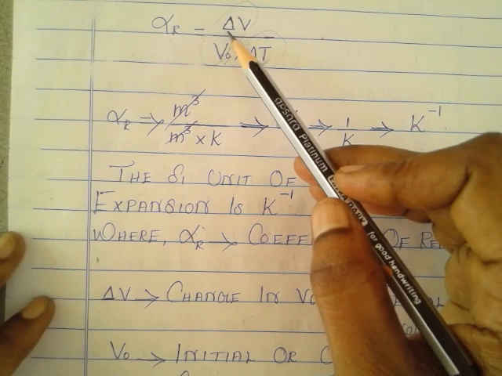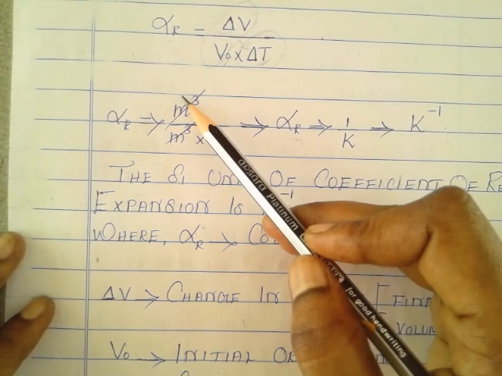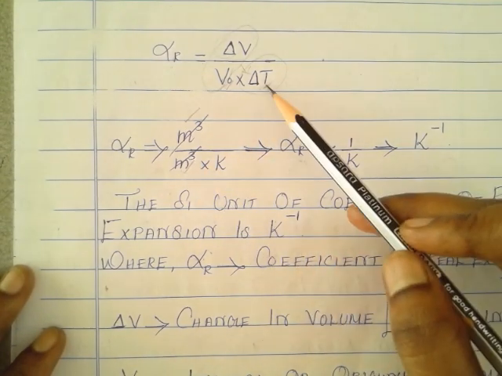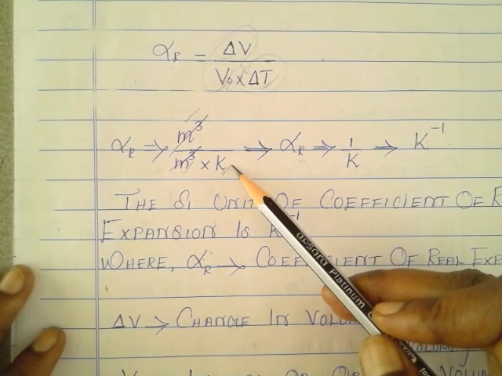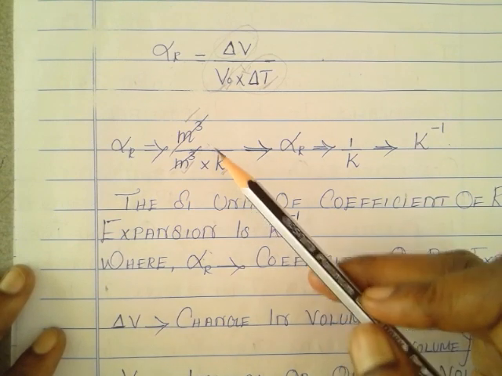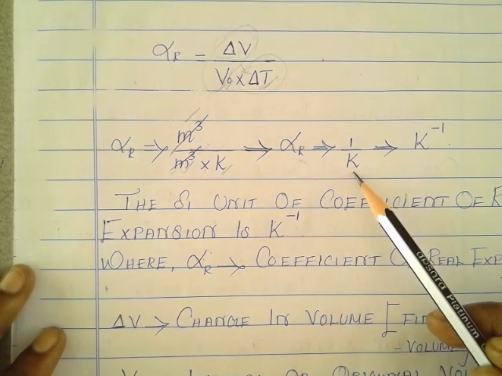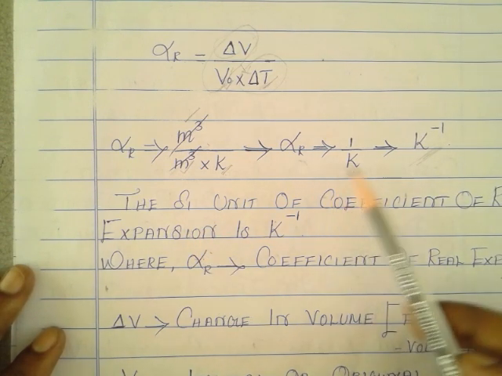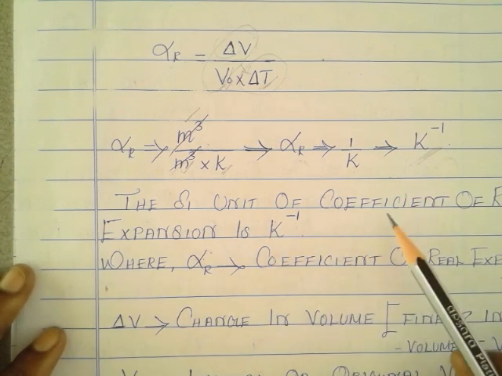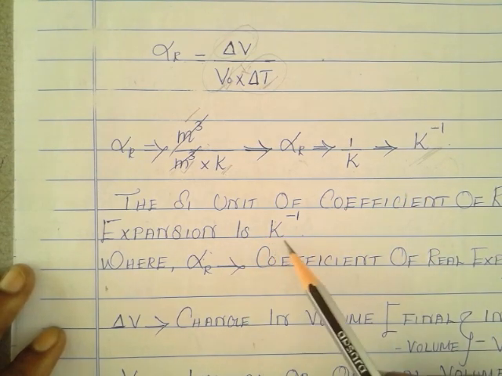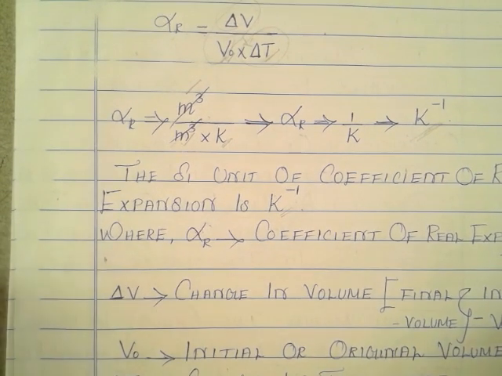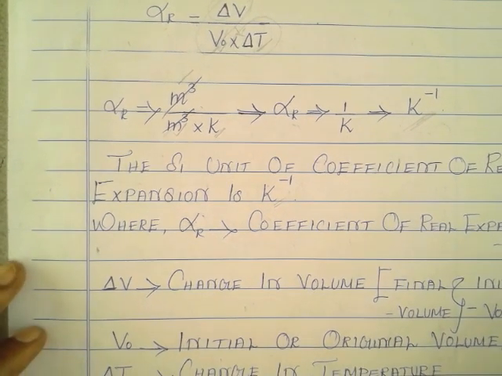Change in volume means the unit will be meter cube, and the initial volume is also meter cube. Then for temperature, Kelvin. Meter cube is balanced, then remaining 1 divided by K, that is nothing but K inverse. From this we can conclude the SI unit of coefficient of real expansion is K inverse, that means Kelvin inverse. The fundamental unit of temperature is Kelvin.